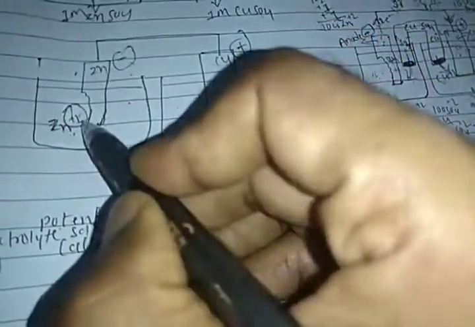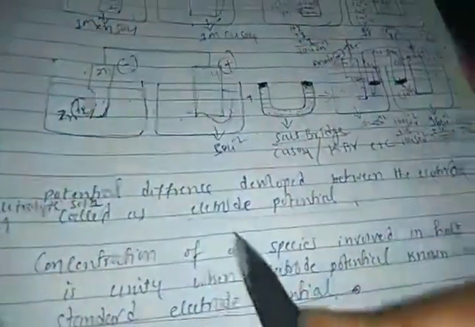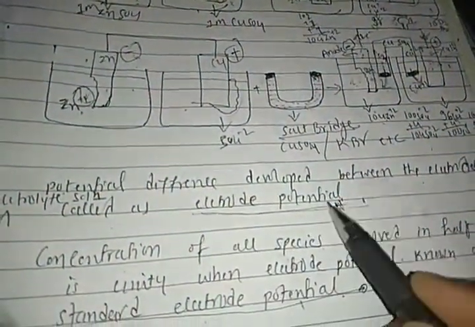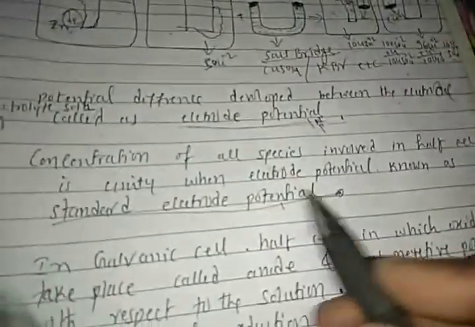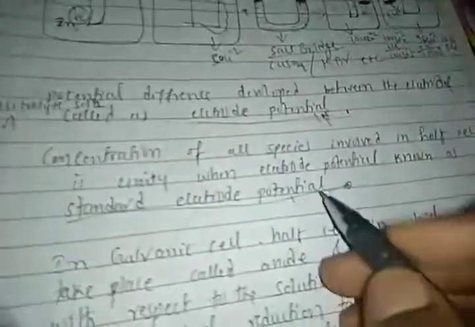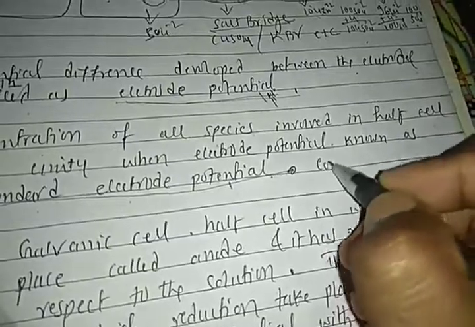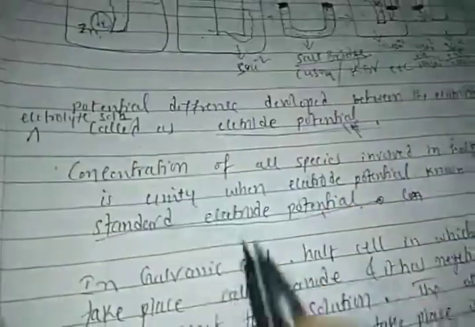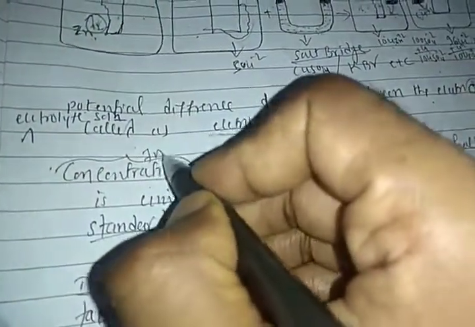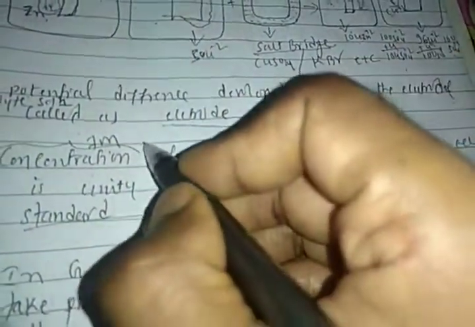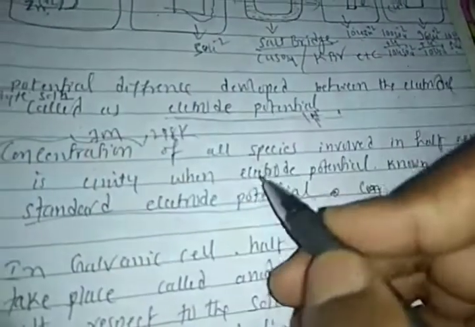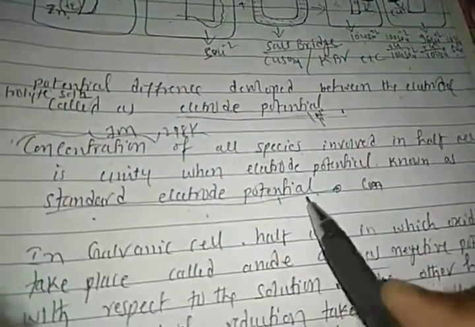In a single half cell, two different charges are developed; that is what we call the electrode potential. Right students? If the concentration is 1 molar at the 298 Kelvin temperature, that is what we call the standard electrode potential.